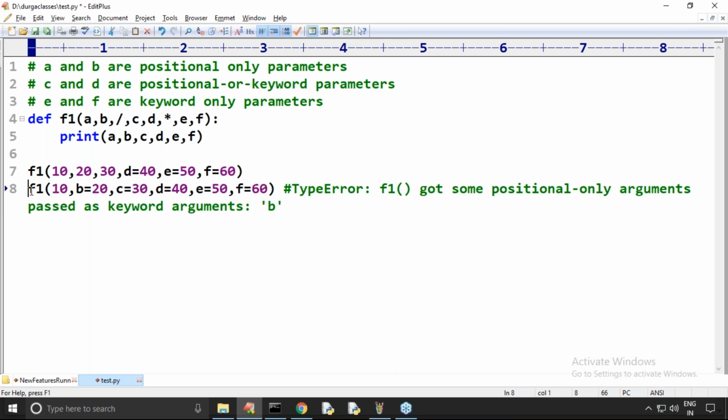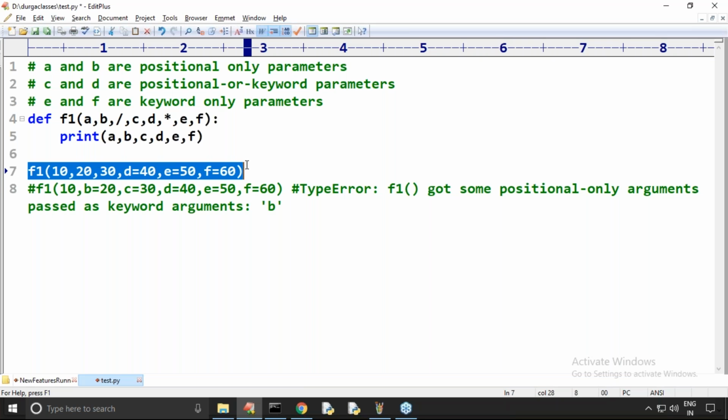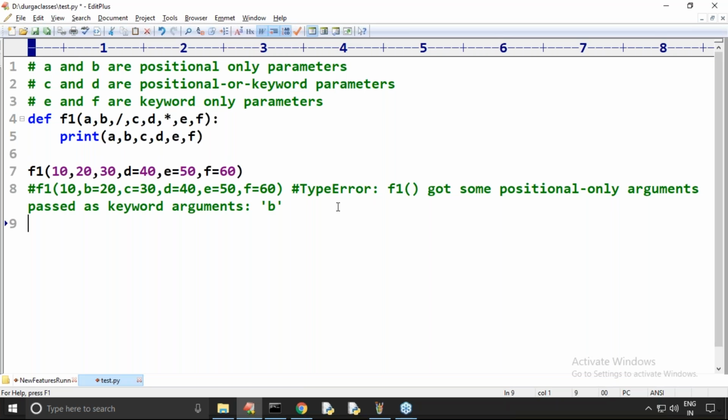Next, if I take it like this, can you please confirm, is it going to work or not? 10, 20, 30, 40, 50, and then f is equal to 60. Is it valid or not? No, it is invalid. What is the problem? E compulsorily should be passed as keyword only, but you are passing it as positional.